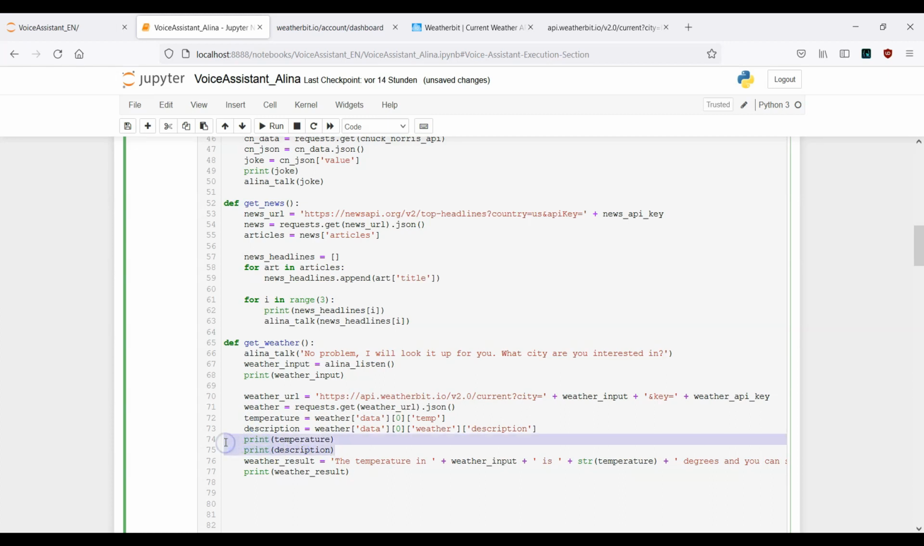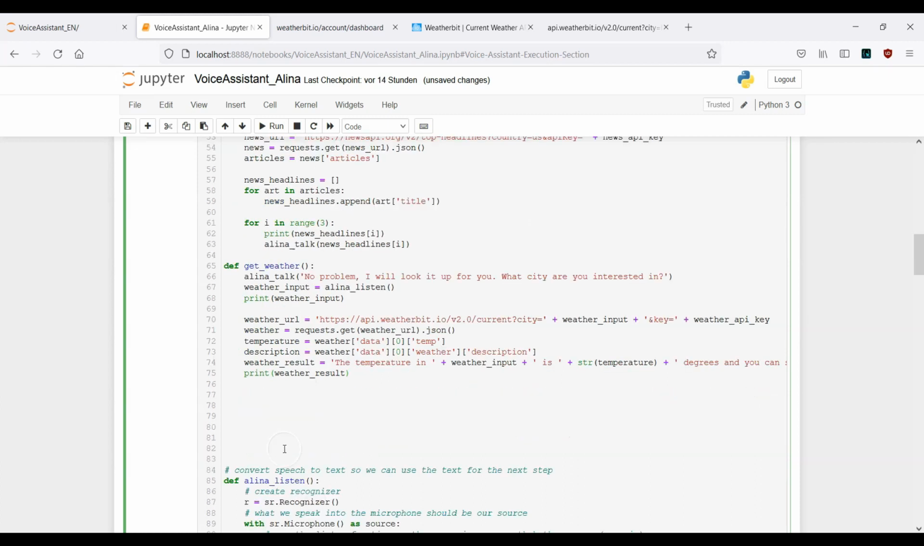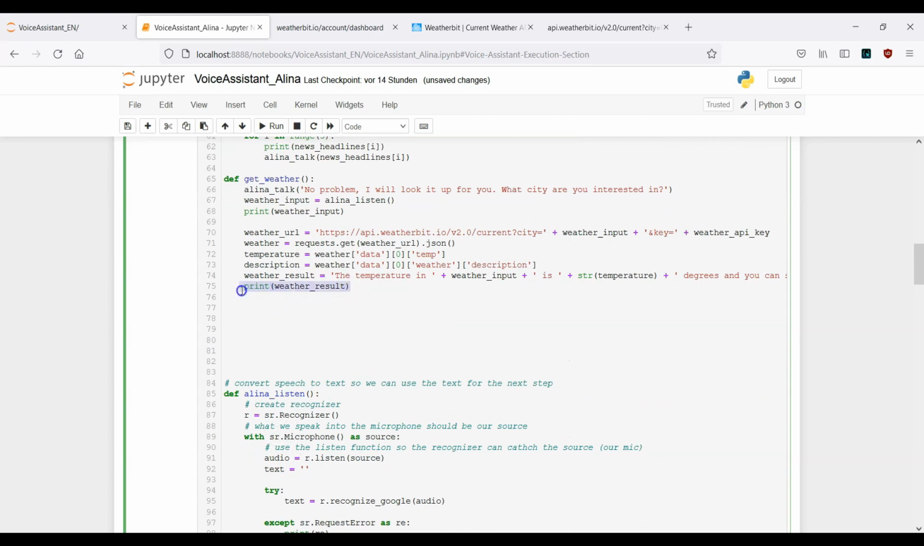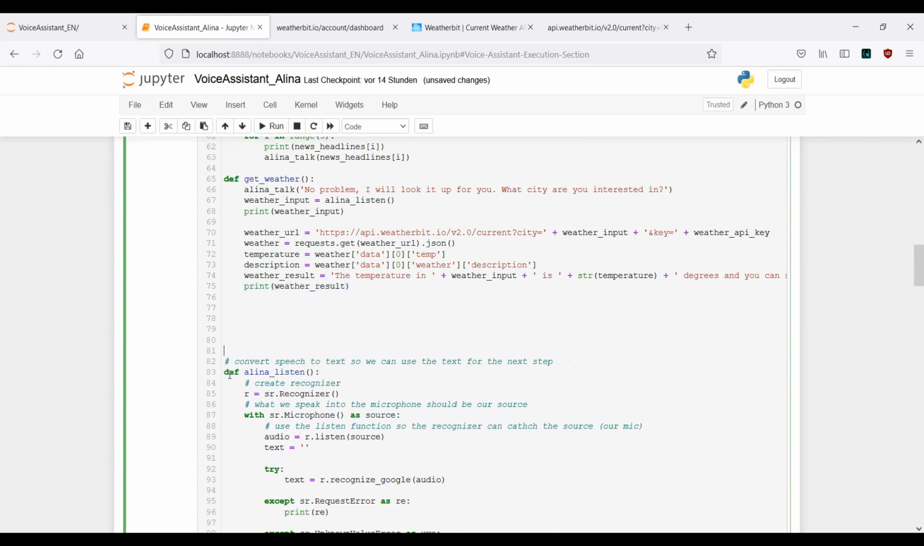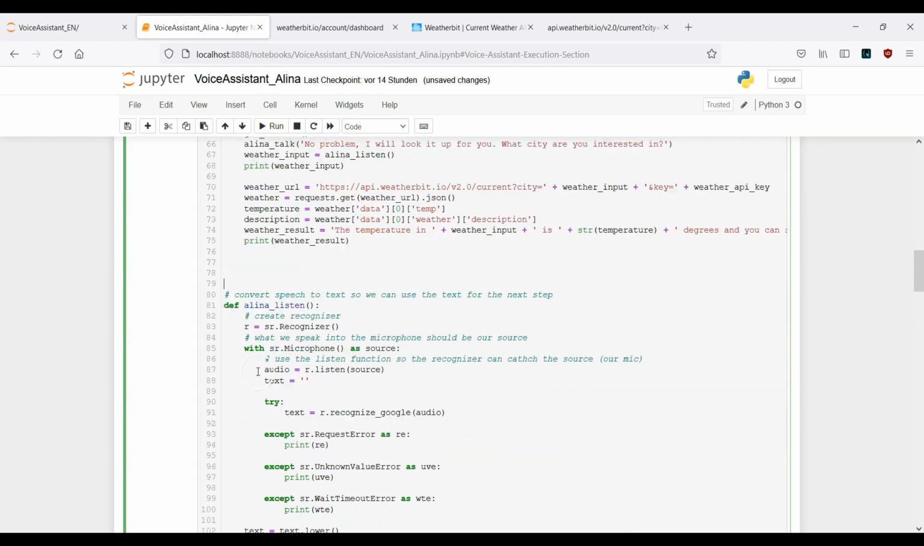Both print statements here can also be deleted. This should be just example scenarios. Then we have the weather result, which is important. And here, yeah, we also can print this out if you want to. Okay, this is it. If you don't want to, you can also remove this line here. Okay, so now this looks actually fine.